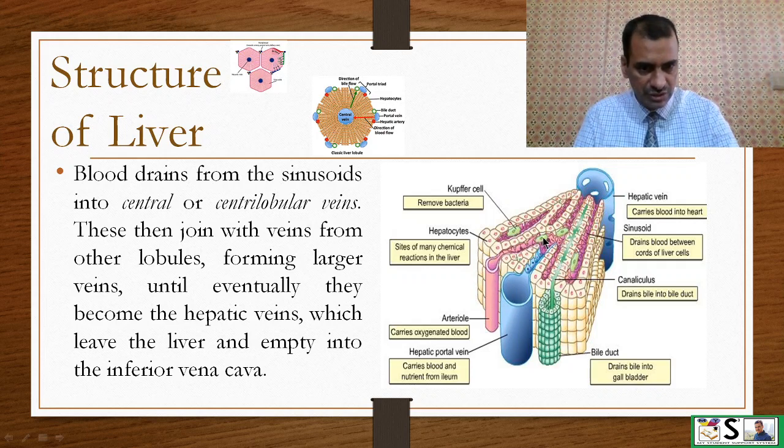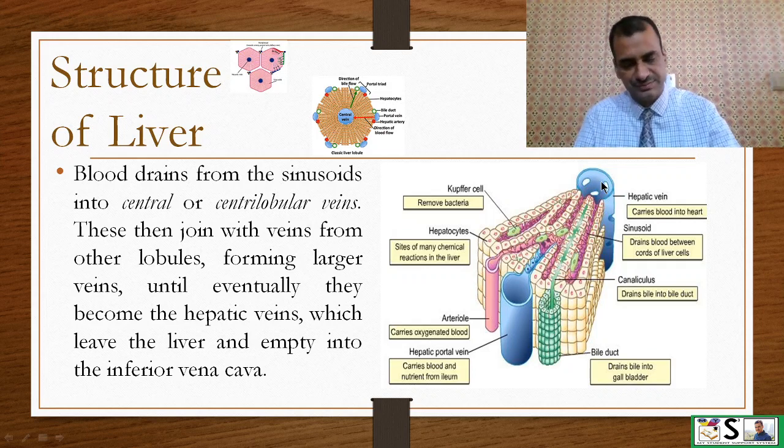Eventually their blood unites in the sinusoids and passes towards the central hepatic vein, and during this process the exchange of nutrients and oxygen takes place. Here in the canaliculi the bile is formed and collected in the bile duct, and blood is drained in the hepatic vein.